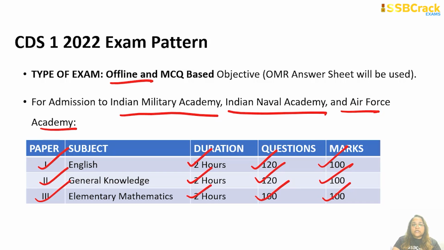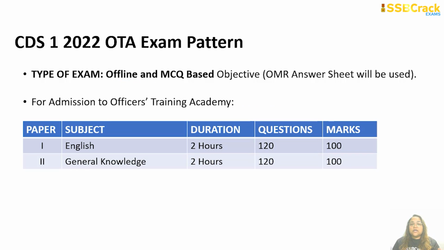Now, for the OTA, that is the Officers Training Academy, there's a different criteria in the sense that you have to take the CDS 1 2022 OTA examination, and for that you have to take only 2 papers, which are English and general knowledge. Each of these papers is of 2 hours duration consisting of 120 questions each and a total of 100 marks in each paper. So I hope that I first showed you the educational qualifications to make you understand how this examination pattern is different, as you are eligible for different academies according to your educational qualifications.